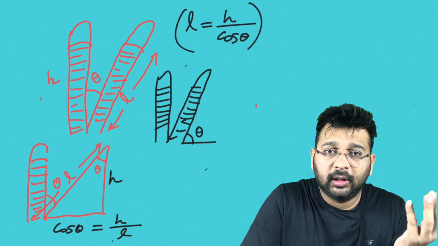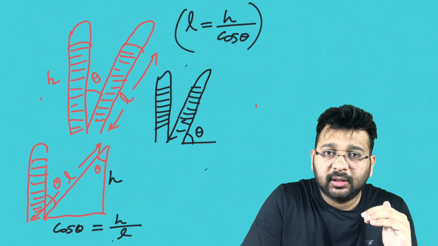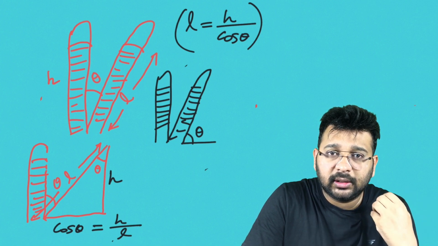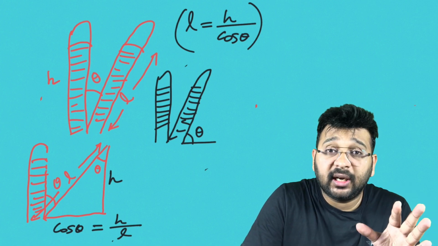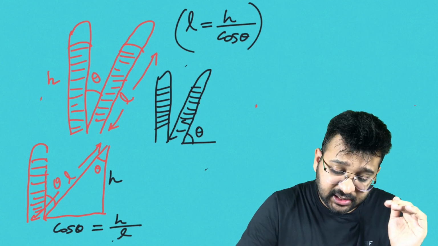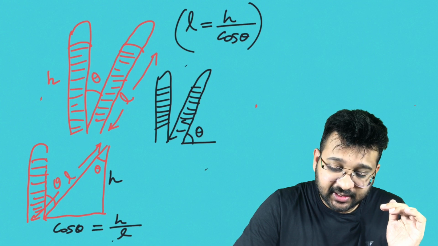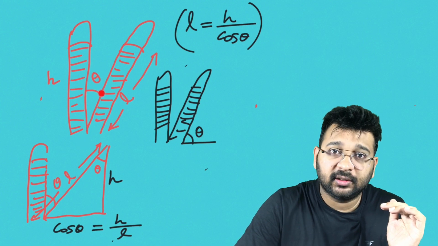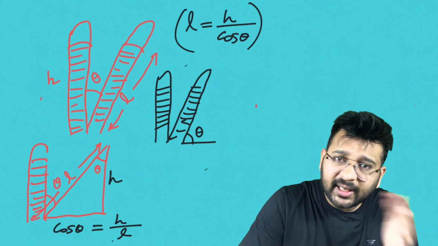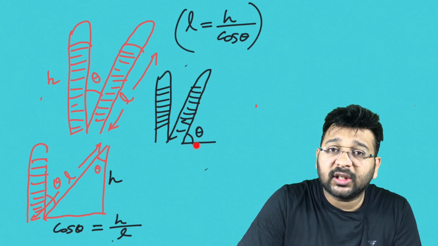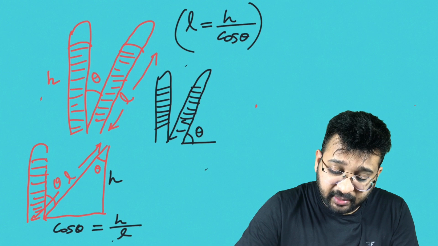So, in the first case, the test tube is tilted at an angle theta, and that theta is with respect to vertical. Now, in the next question, this theta is the angle with respect to horizontal. So the equation will change.